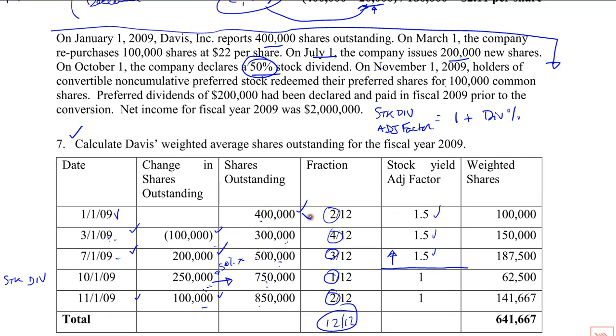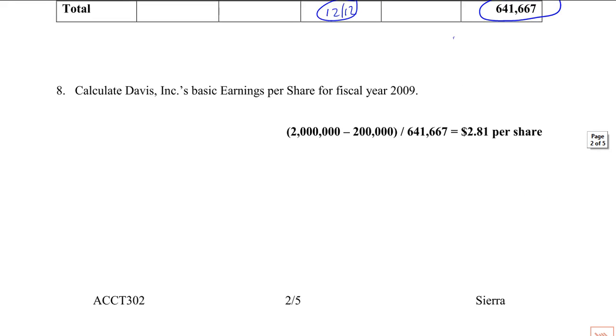So all you do is multiply 400,000 times the fraction of the year in months. This is the weighting right here. That equals 100,000. This equals 150. This equals 187. And we end up with 641,667. That's the weighted average shares.